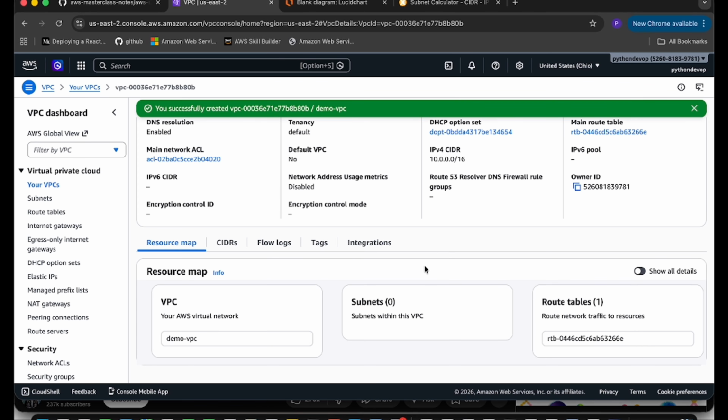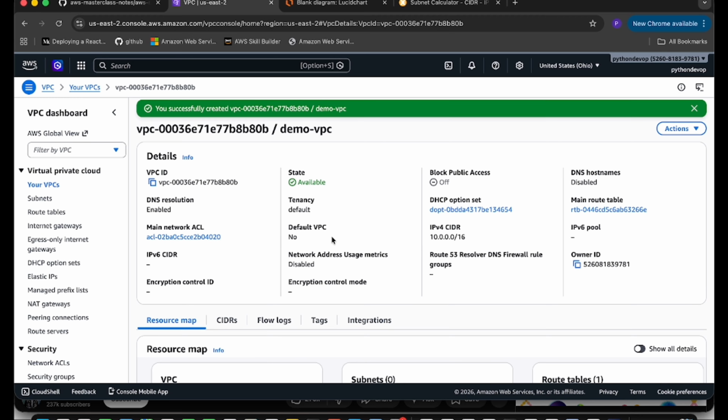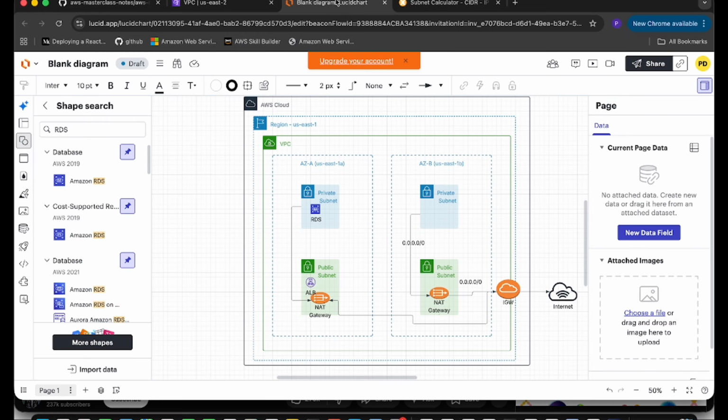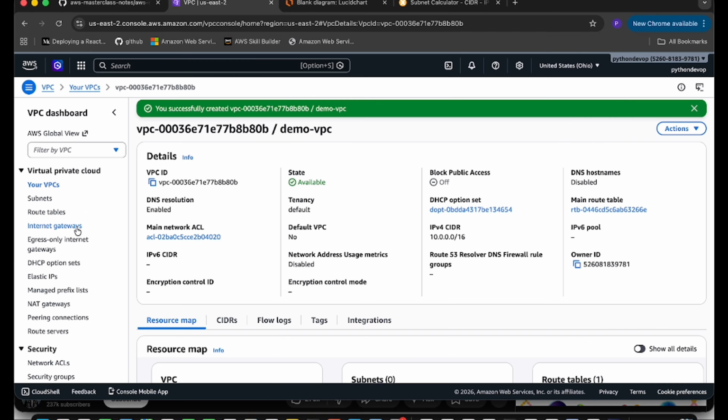So our VPC is created, but suppose we have one route and we give that default one. Okay, next we have to create the internet gateway. So VPC is created. Over the VPC we have an internet gateway. So let's go to create the internet gateway.